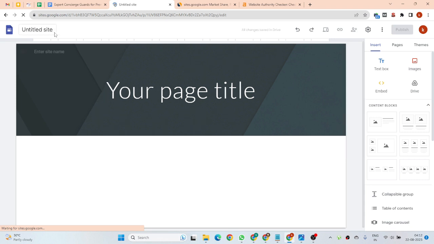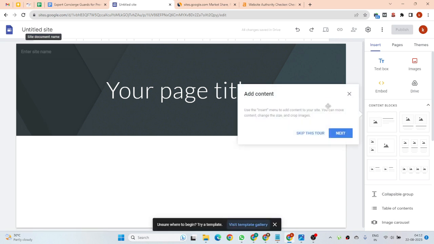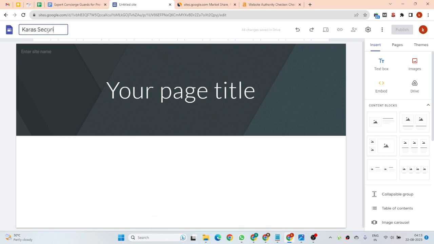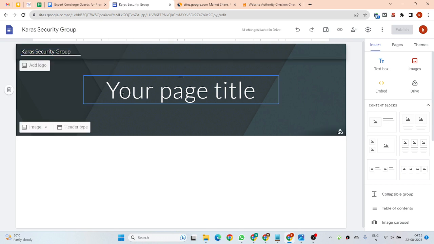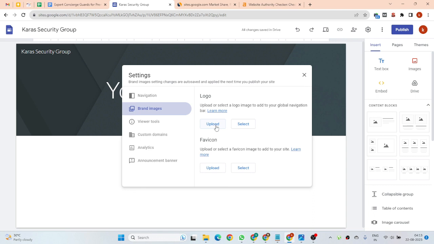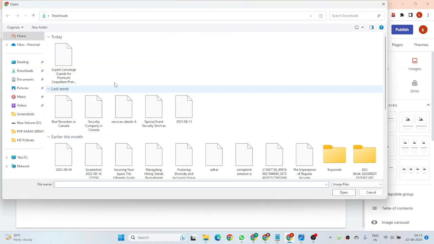There is no requirement to sign up or anything else. So now here we have to put in our brand name. Our brand name is Kara's Security Group. Here it can automatically detect our brand name, and here we have to upload our logo and the favicon.